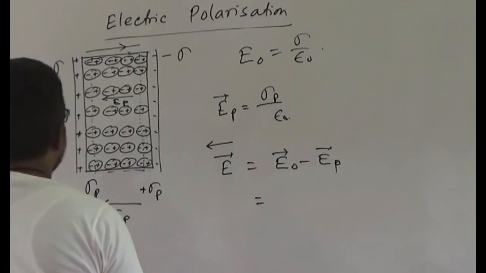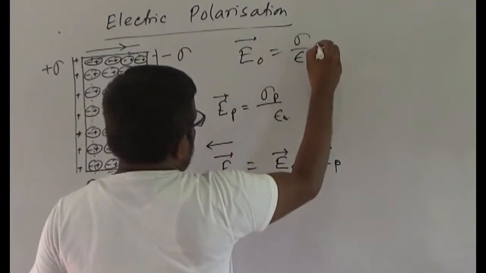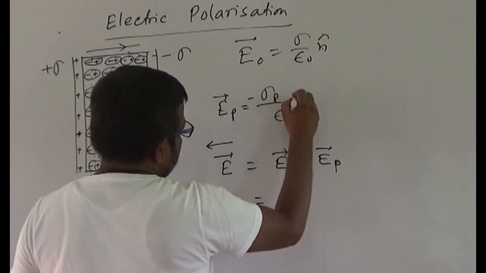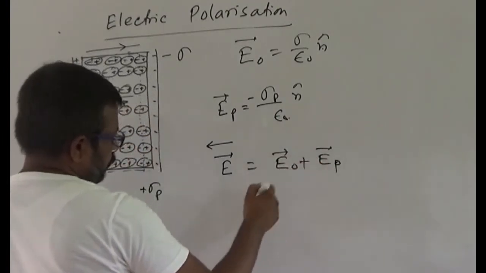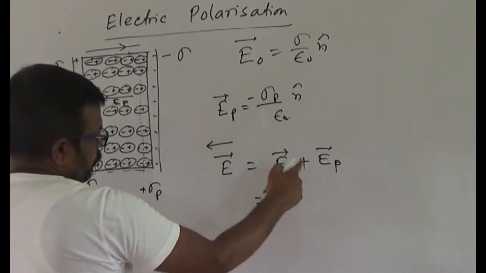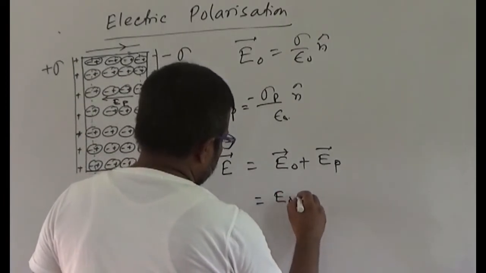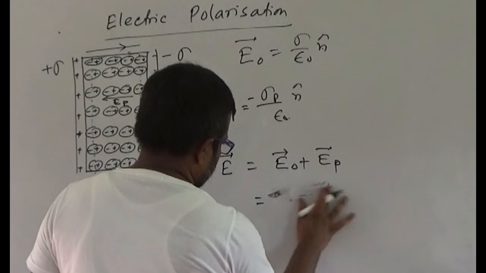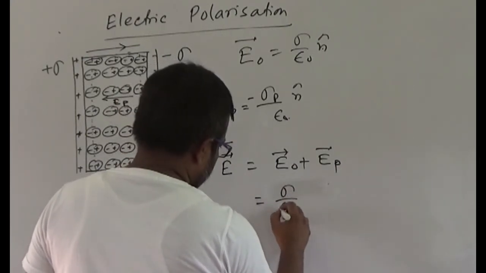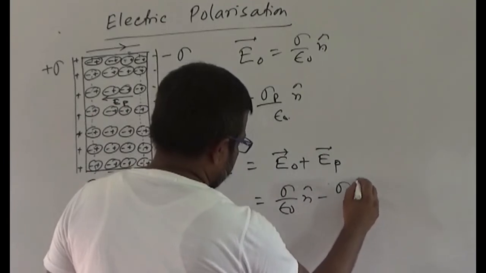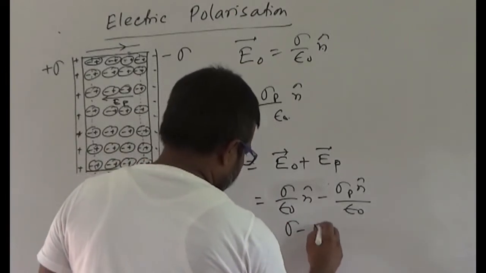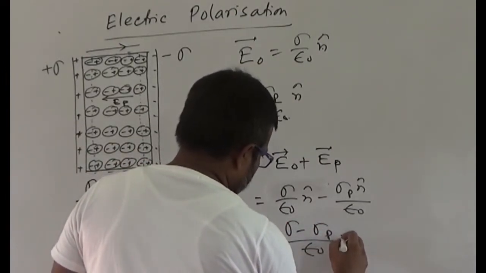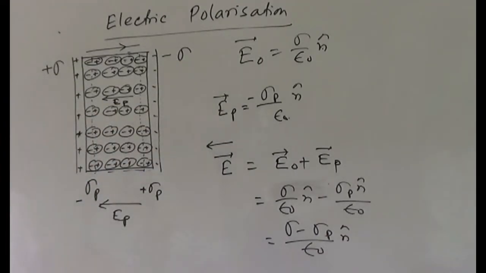If we place a minus sign here, then you have to put a plus sign for the other. So E equals sigma by epsilon 0 minus sigma p by epsilon 0, or you may say sigma minus sigma p by epsilon 0. This is the net electric field inside the dielectric.